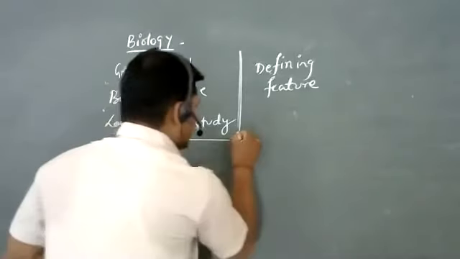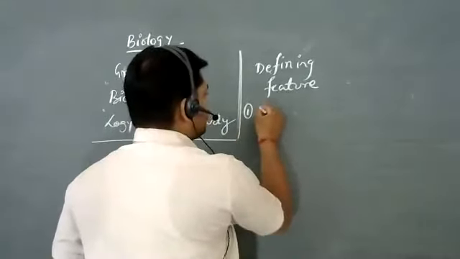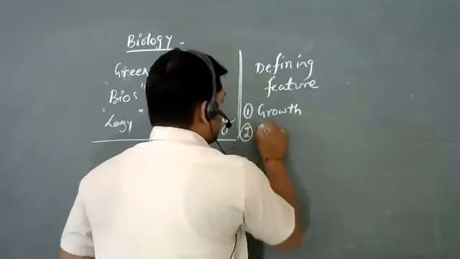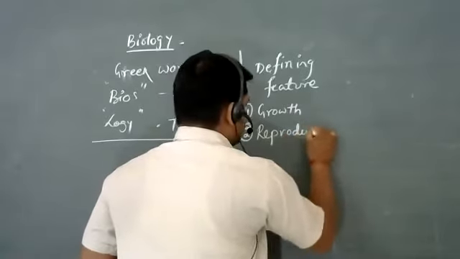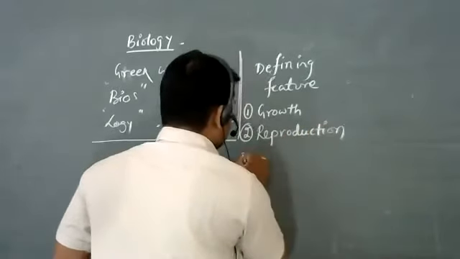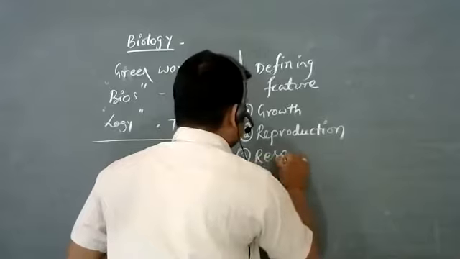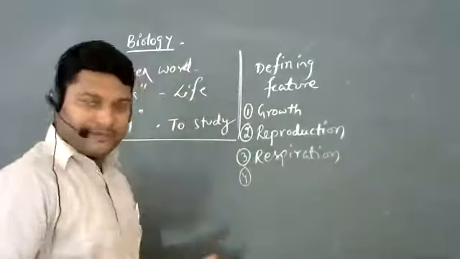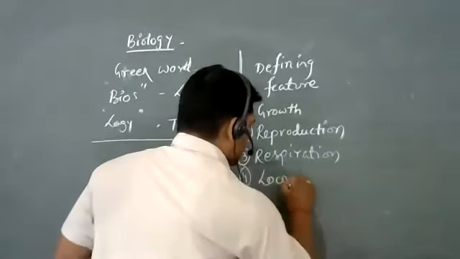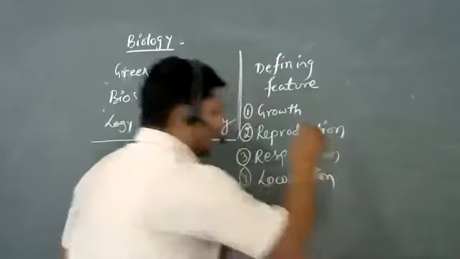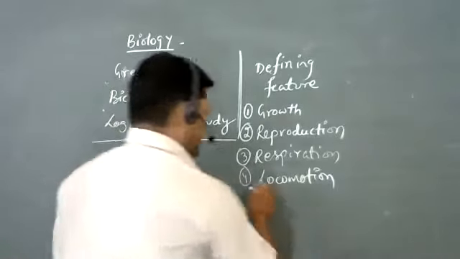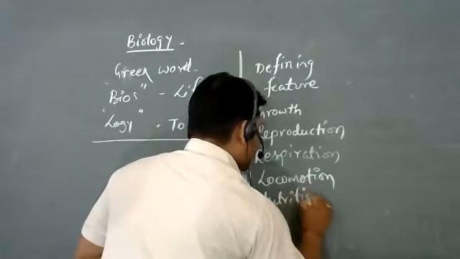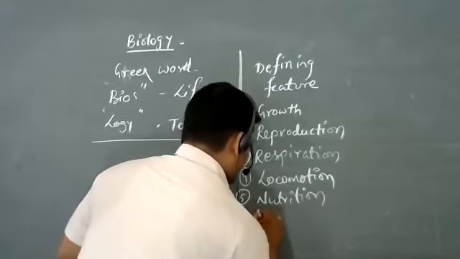One you said is growth, second reproduction, then respiration. You said movement; I hope you are referring to locomotion. Yes, exactly. Nutrition.